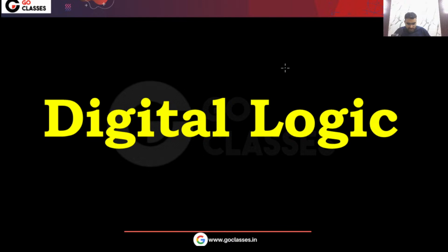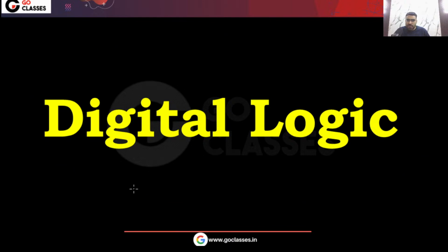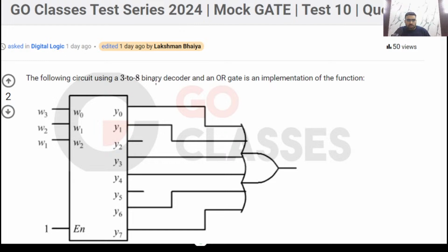Now let's solve the digital logic questions of AIMT 1, All India Mock Test 1. Let's start. Let's solve this question from digital logic. The following circuit using a 3 to 8 binary decoder and an OR gate is an implementation of the function.